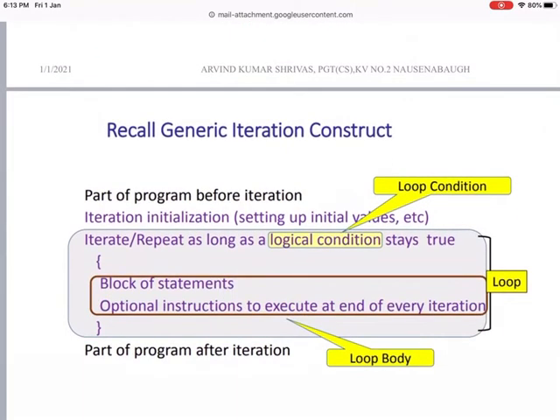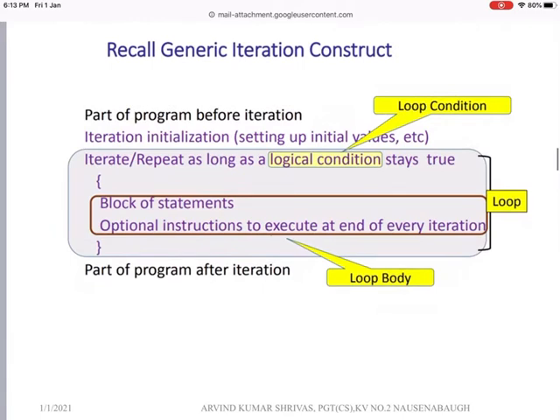Now recall the generic iteration construct. There are two different parts: the part of the program before iteration and the part of the program after iteration. In the middle of them you can see the iteration initialization, setting up initial values, etc. Iterate means repeat how many times it will conduct this. If this condition is true, it will perform the given block of the loop, otherwise it will not.